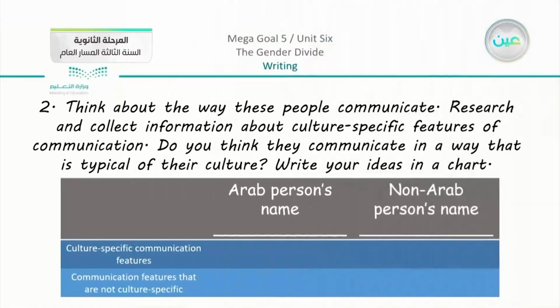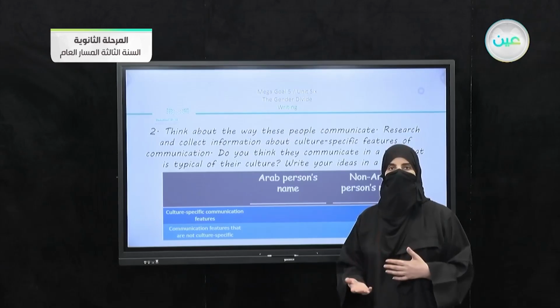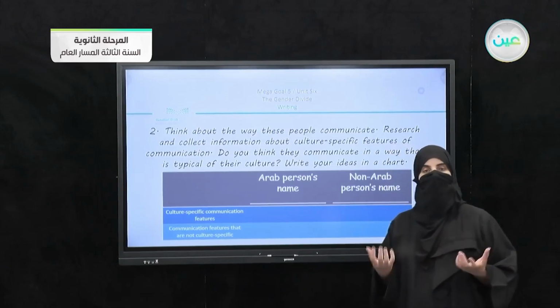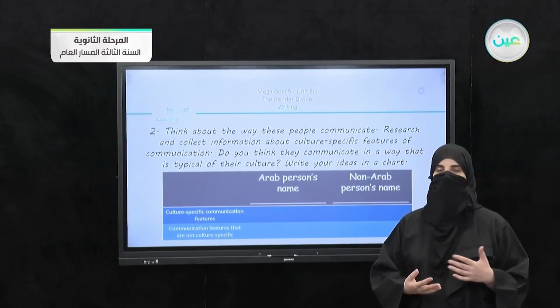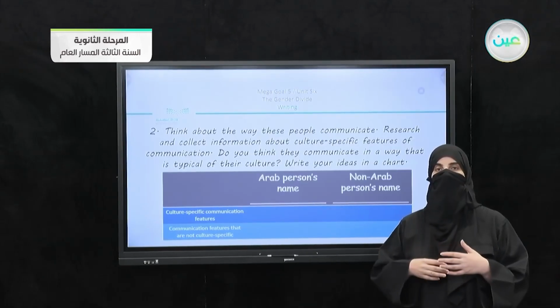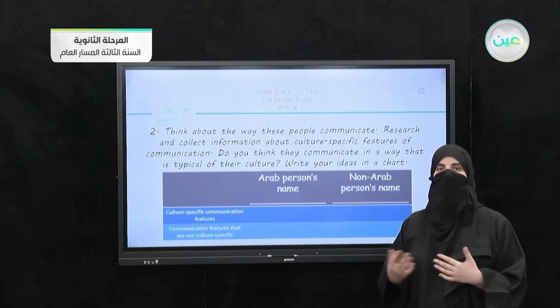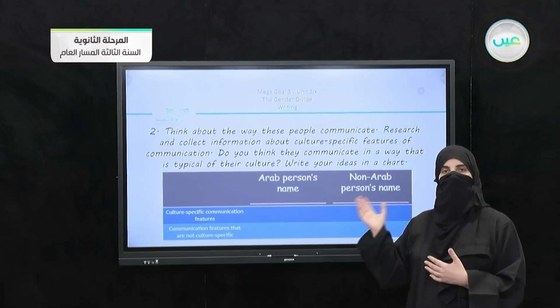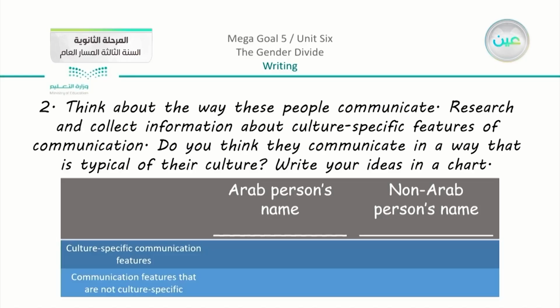We have here number 2. Think about the way these people communicate. So here you know why the book is asking us to choose someone who is non-Arab, because we have two people that do not understand each other, but the question here, can they communicate with each other or not? So going back to number 2 here, we have to think about the way these people communicate.